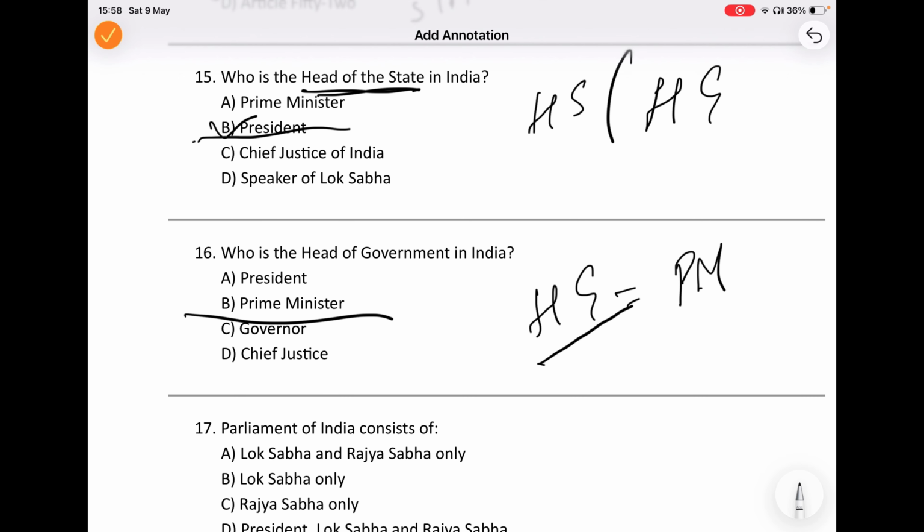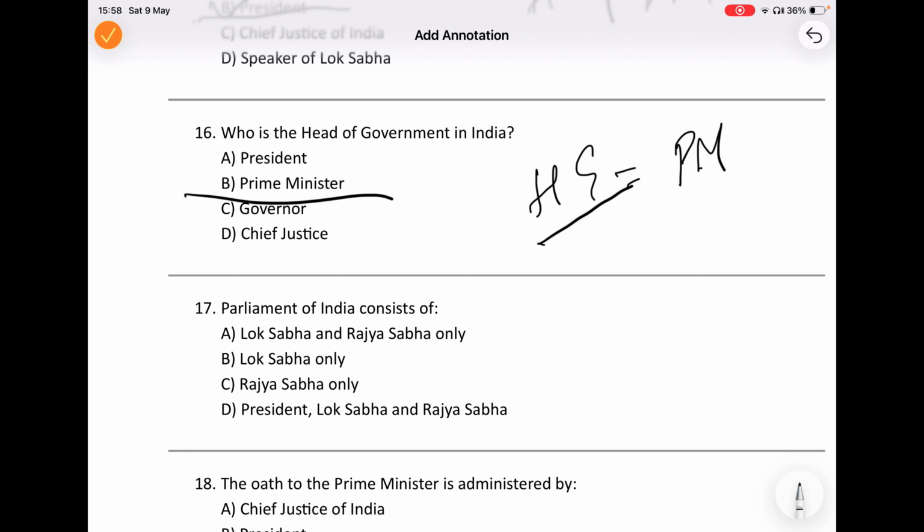Now, let us move to another important question. The Parliament of India consists of what? I think this is a very simple question which anybody can answer, right? It consists of Lok Sabha, Rajya Sabha, and President.